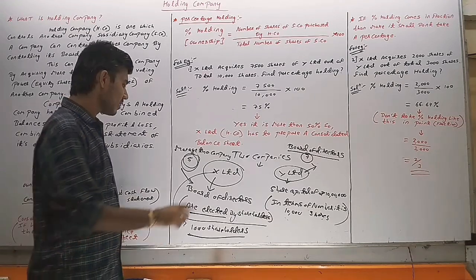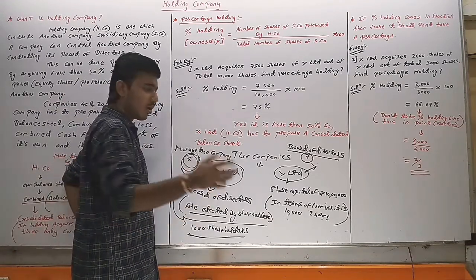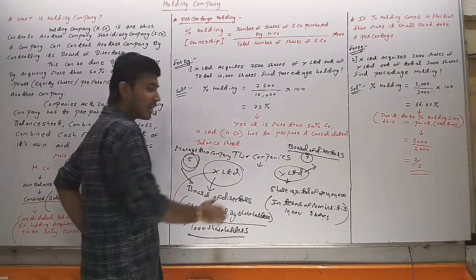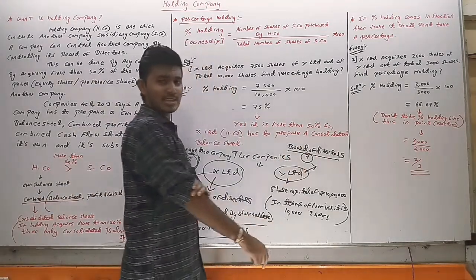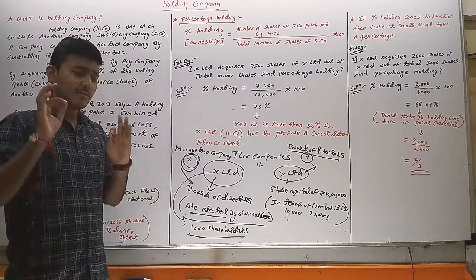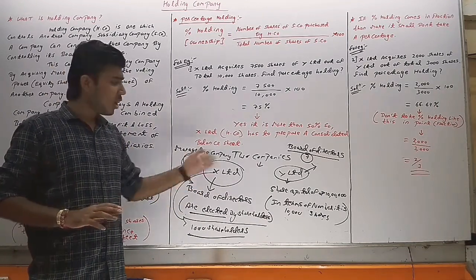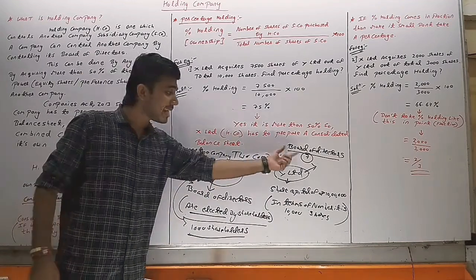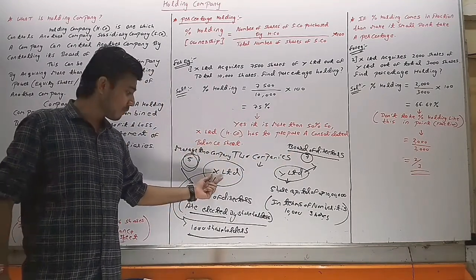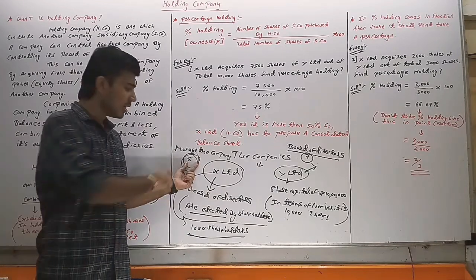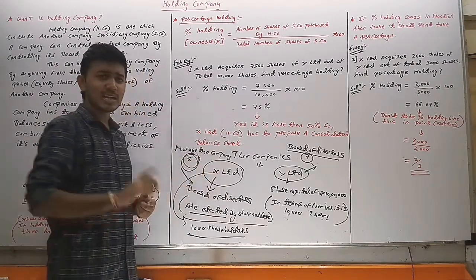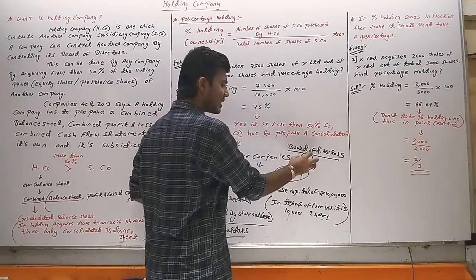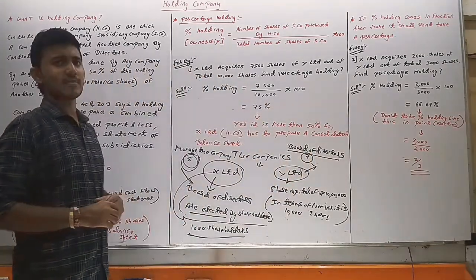Whether it be X Limited or Y Limited, both have a board of director, and any decision will be taken by their own board. Suppose X Limited has 5 board of directors, so they will take decisions in X Limited, and Y Limited has 7 board of directors, so they will take decisions in Y Limited.